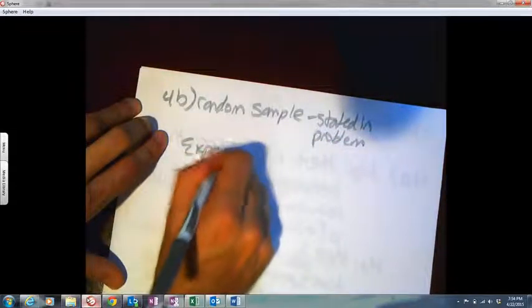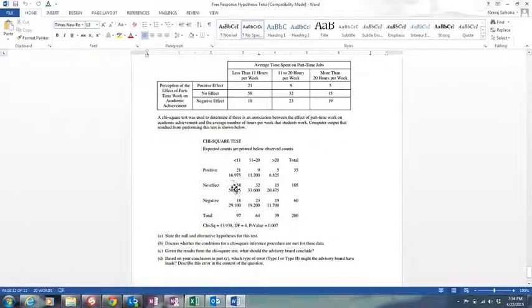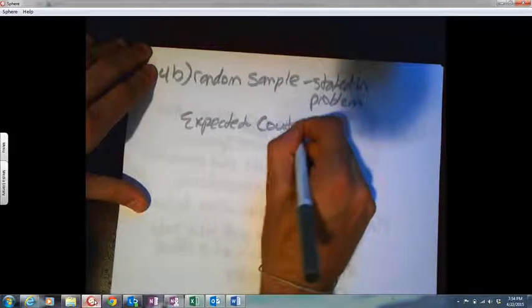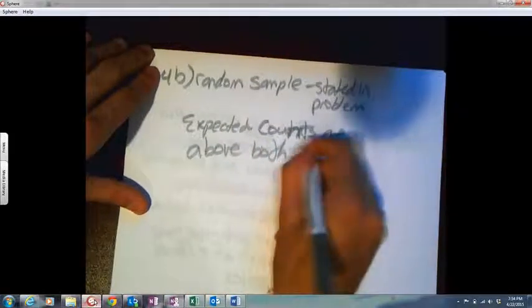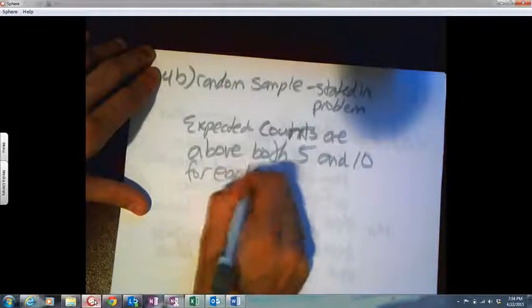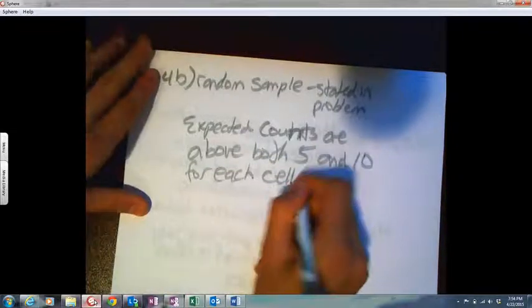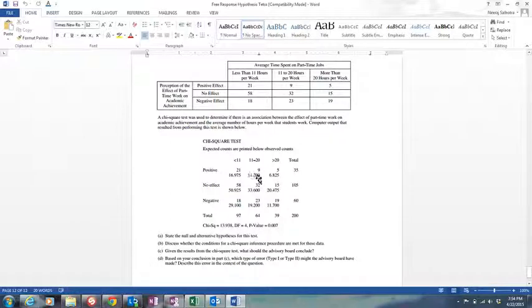Expected counts, which are listed below, every single one of them is above 10. Again, you can use 5 if you want, or 10. Expected counts are above both 5 and 10 for each cell. A cell is just a spot in the matrix, so this is a cell, that's a cell, that's a cell.